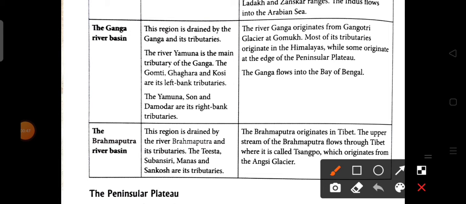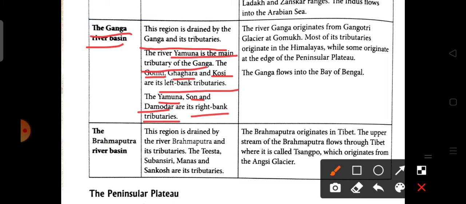So the next river system that we are going to discuss is the Ganga River Basin. This region is drained by the Ganga and its tributaries. The river Yamuna is the main tributary of the Ganga, and the others are Gomti, Ghagra and Kosi on the left bank, and Yamuna, Son and Damodar on the right bank.